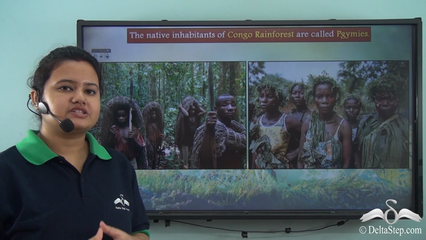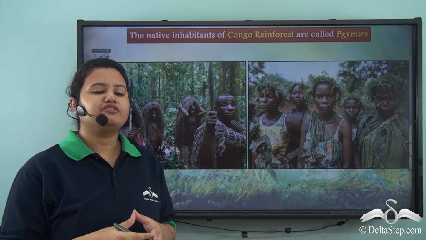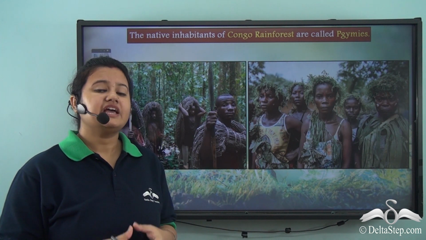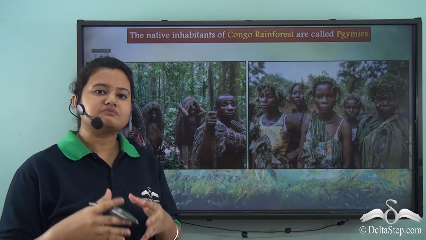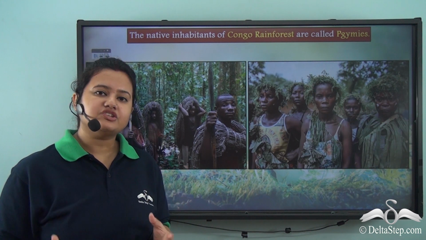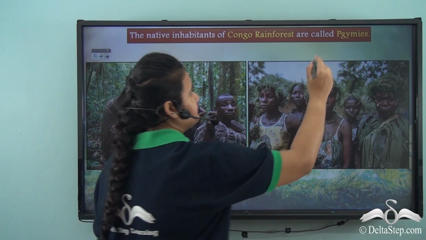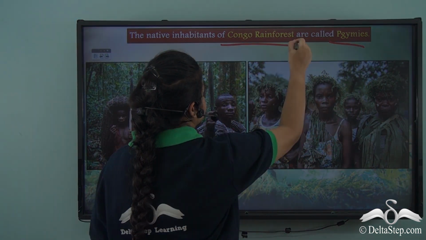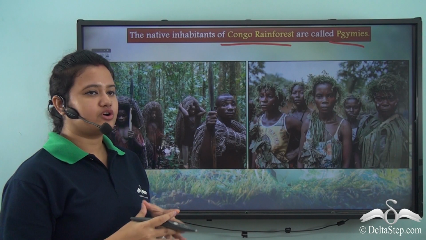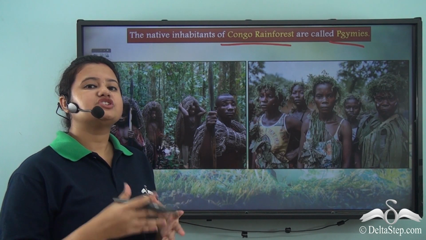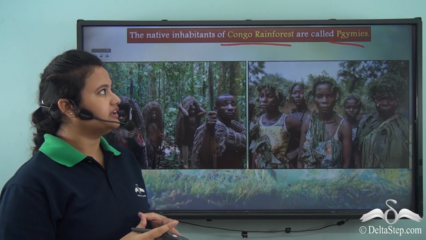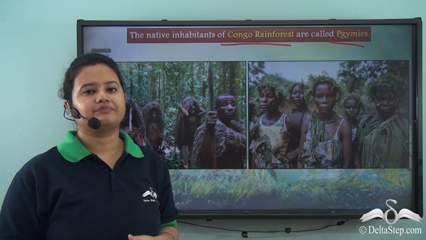As mentioned just now, very few people live in the equatorial rainforest. In fact, this region is mostly inhabited by indigenous people like pygmies of Congo rainforest. So the native inhabitants of Congo rainforest, which is situated in Central Africa, are called pygmies.